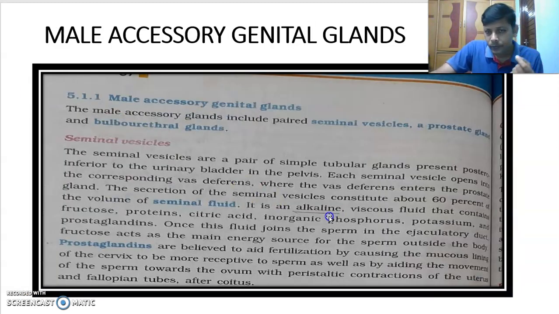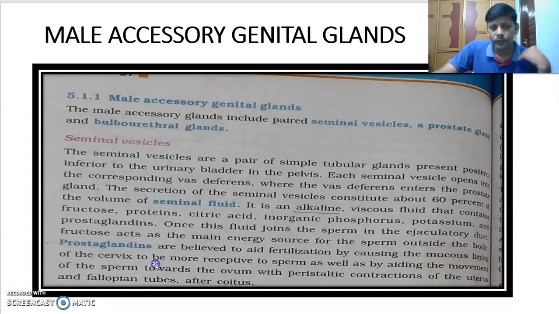Both are mixing in the ejaculatory duct, the sperms coming from the vas deferens and the seminal fluid coming from the seminal vesicle. The fructose acts as the main source of energy for the sperm outside the body.